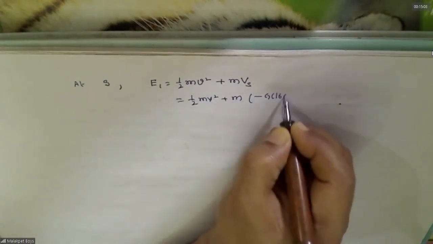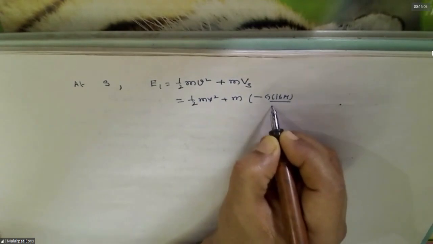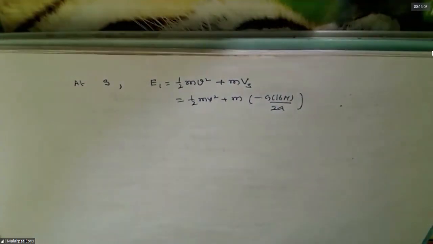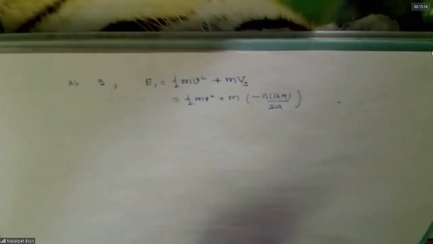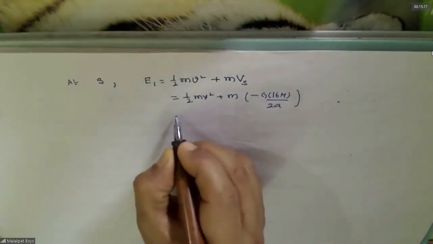Remember what V on the surface is? GM by R. GM by R, square. Remember that or not? GM by R. Remember. Boys, remember or not? Remember, sir.